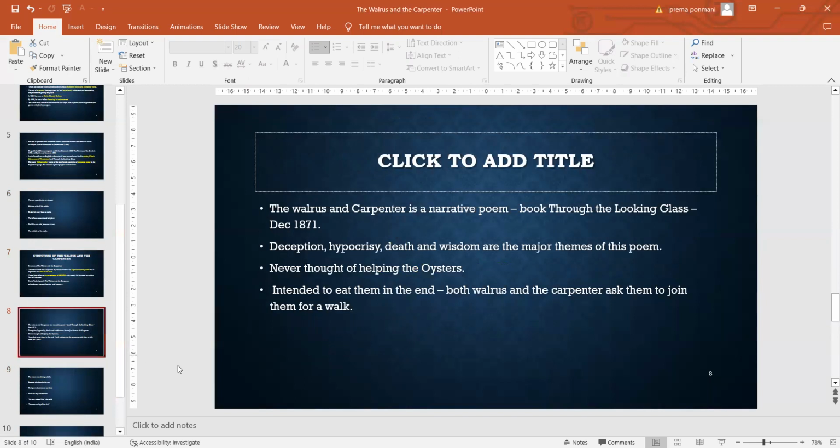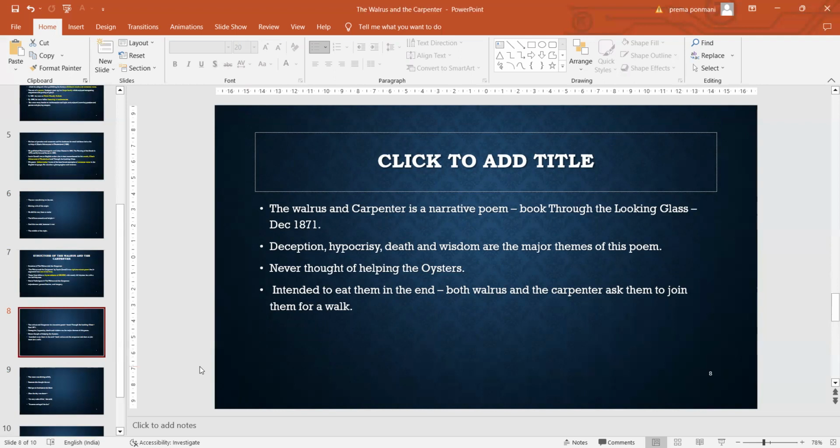The poet has used techniques in this narrative poem. The Walrus and the Carpenter is a narrative poem. It narrates some incident, and we can see the themes such as deception, hypocrisy, death, and wisdom in this poem. These are the four major themes of this poem.